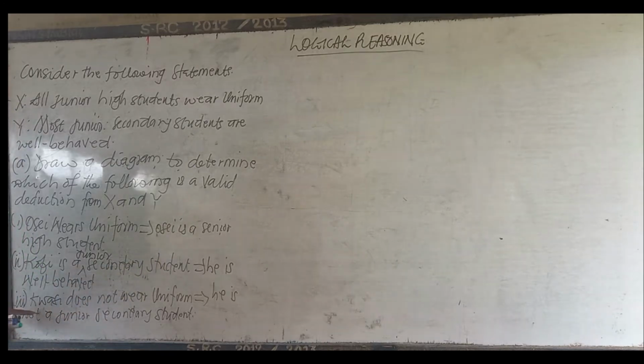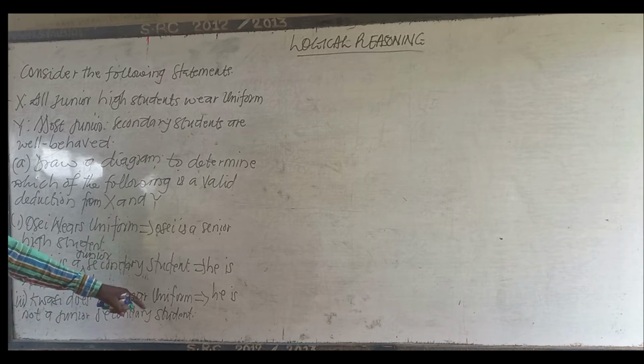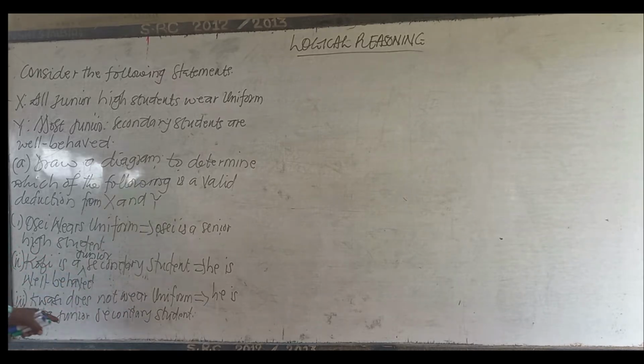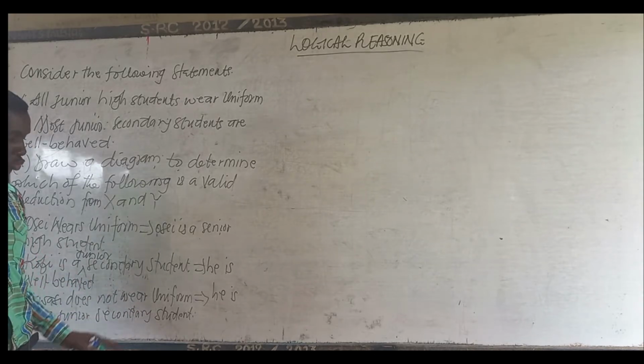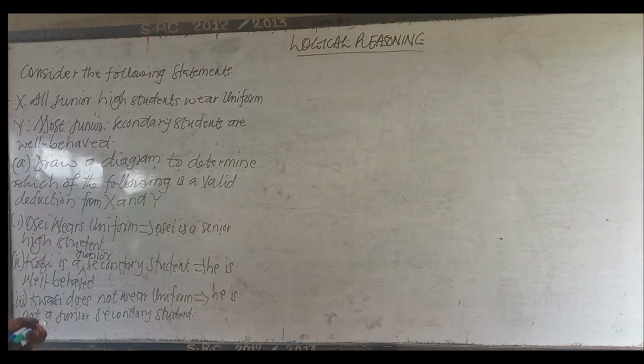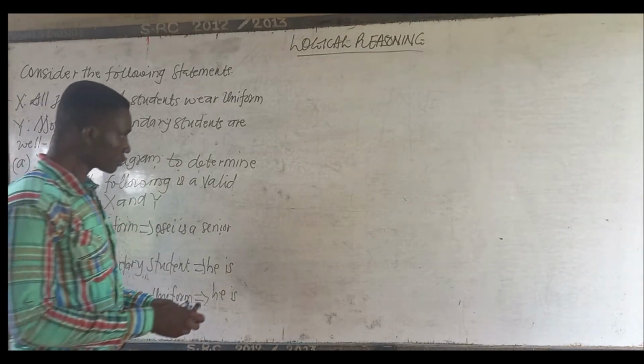And the third one, Kwasi does not wear uniform, implies he is not a junior secondary student or junior high student. So this is what you have to determine by drawing.